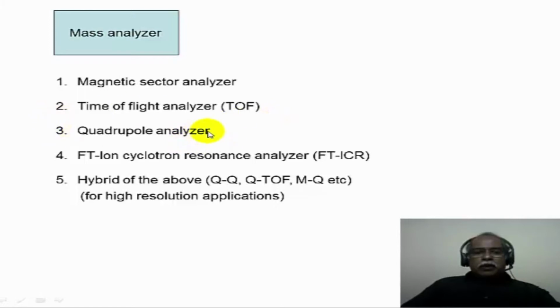One can have a quadrupole mass spectrometer also. The ion cyclotron resonance analyzer is also commonly used. This is a very sensitive technique, and it is a Fourier transform technique. And then one can use a combination of any of these analyzers, in terms of hyphenated or hybrid varieties of mass spectrometers. For example, one can have a triple quadrupole or a quadrupole time of flight analyzer. A combination of these analyzers is generally used when high resolution is necessary in the mass spectrometer.